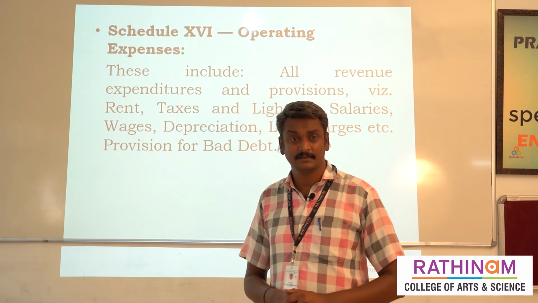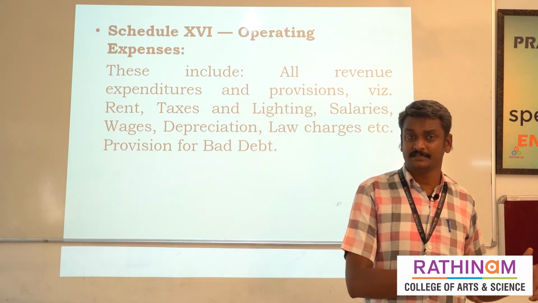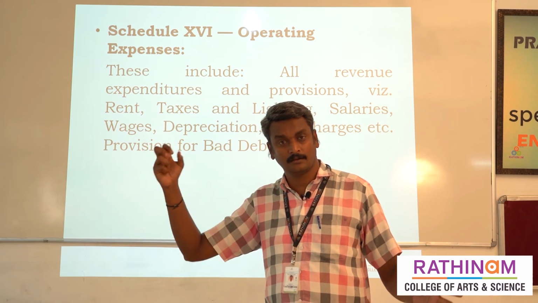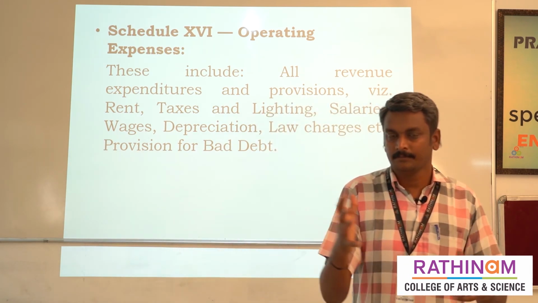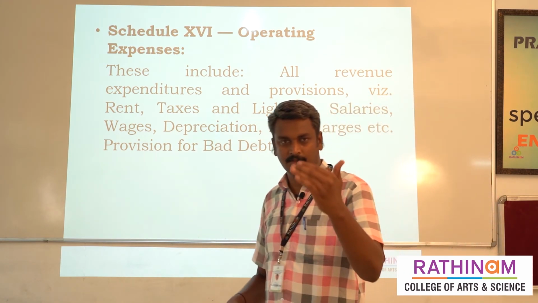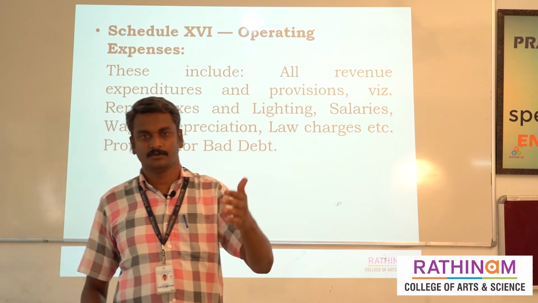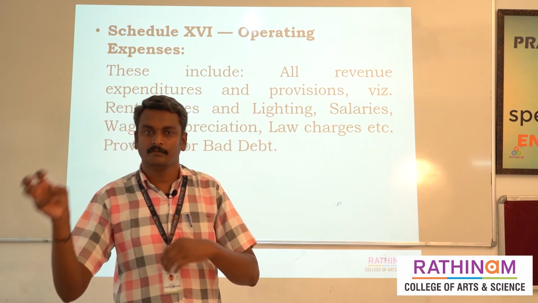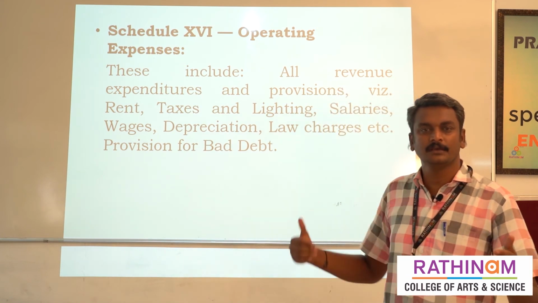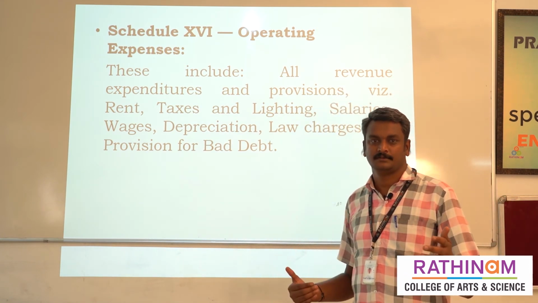When they are purchased, and after one year, they are used for how many years. After their life, meaning the furniture or computer life completes, they have to calculate depreciation. Depreciation means reducing the value from the purchase, right?